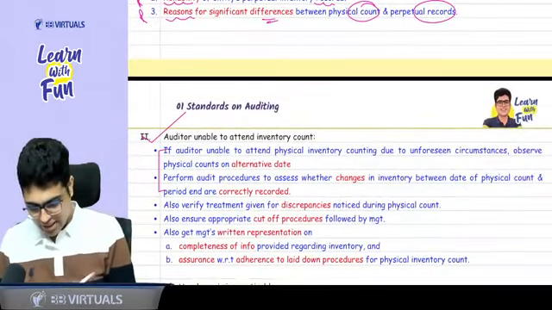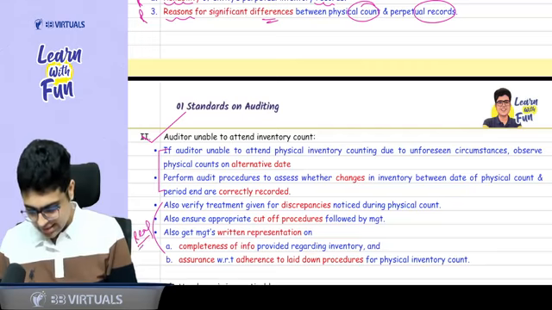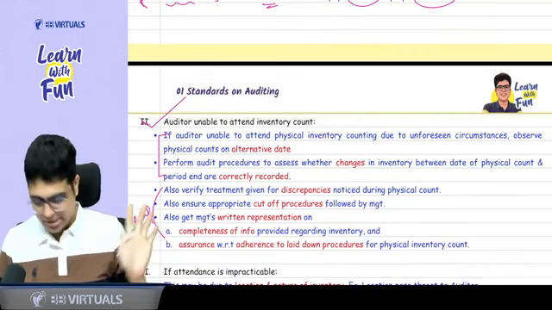These 2 points I have properly covered. These 3 points which are given in your book, you can just take a read. Okay? They are not in your study material.